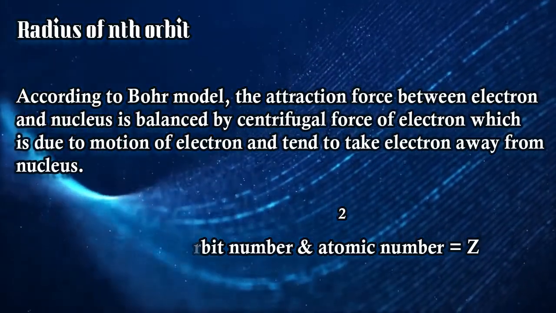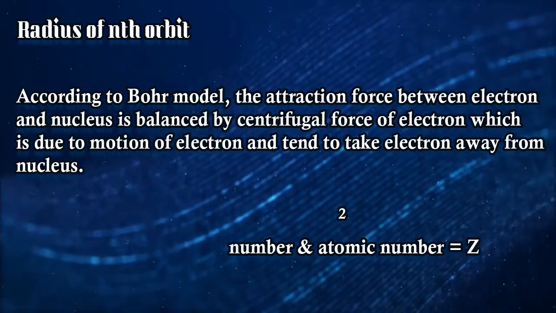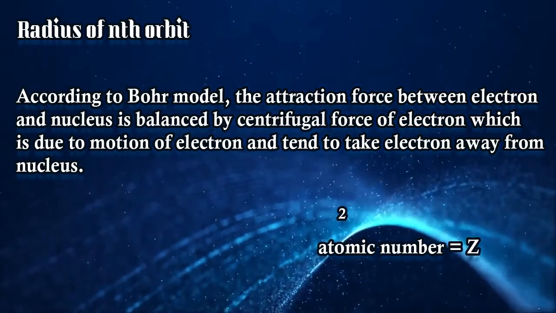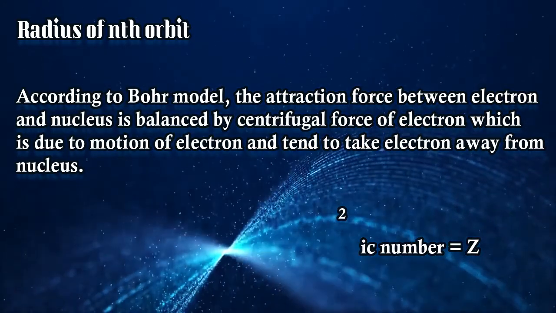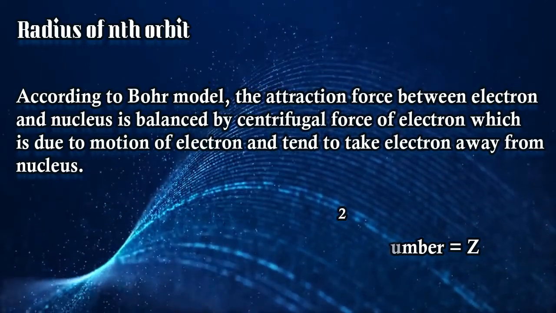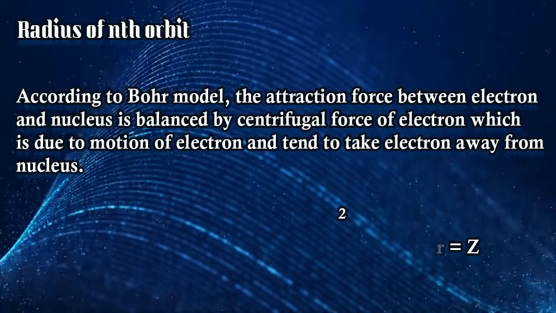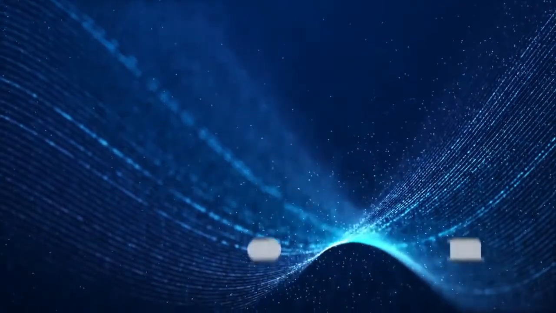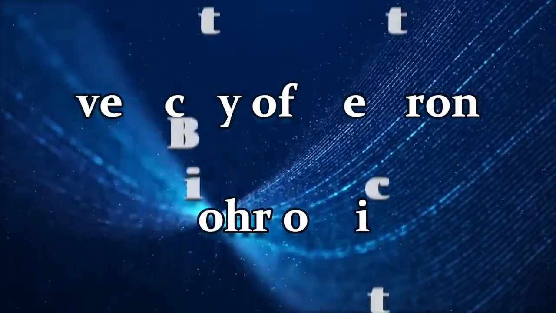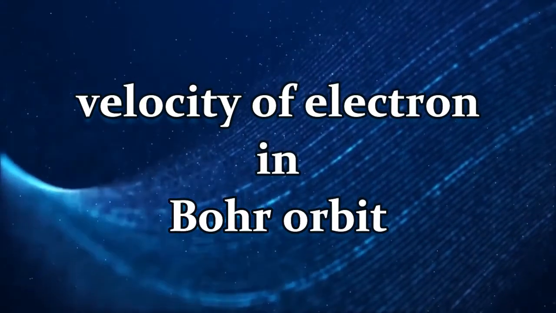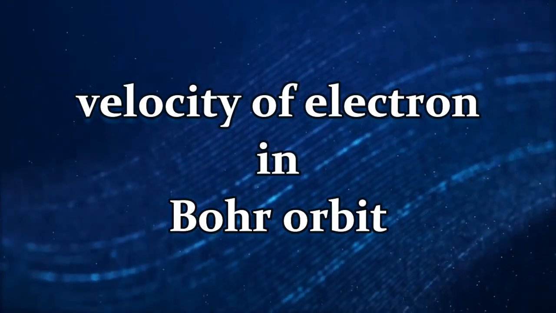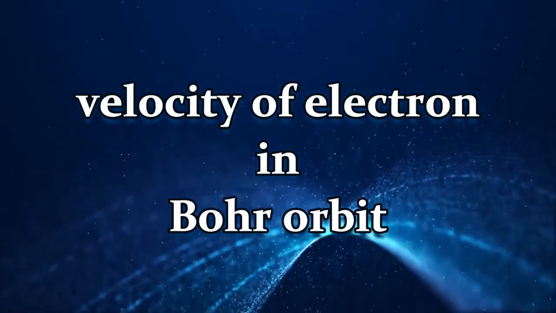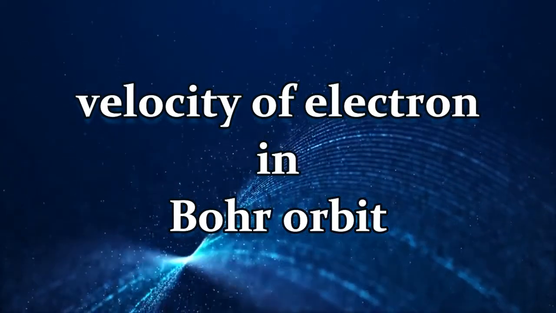So this way we can easily calculate what the radius is and how the radius is to be found. Okay, so we can calculate the radius of any orbit using this particular method. If we are doing it according to Bohr, then it must be hydrogen or hydrogen-like species. Right, so let us go to the next topic: the velocity of an electron in a Bohr orbit. Whenever an electron is moving in a Bohr orbit, we are going to see how its velocity in that particular orbit is to be found.